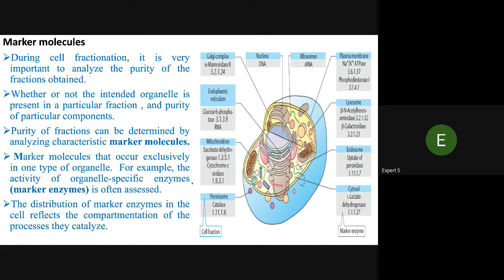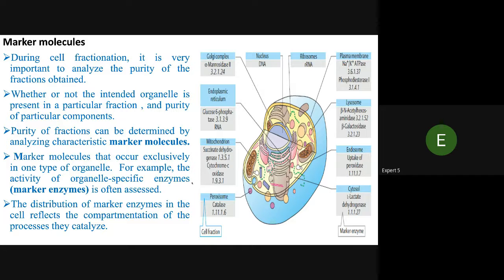These are the marker enzymes in every organelle. And in the nucleus there is DNA, and in ribosomes there is rRNA. They show whether the intended organelles are present in the particular fraction, and the purity of the particular component. Purity of a fraction can be determined by analyzing characteristic marker molecules, molecules that occur exclusively in one type of organelle.